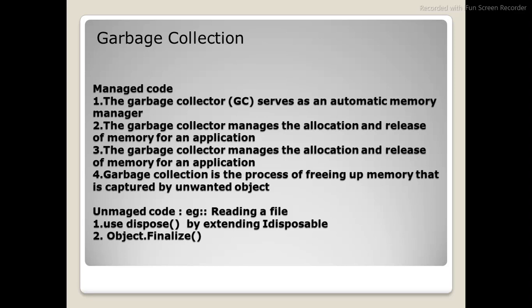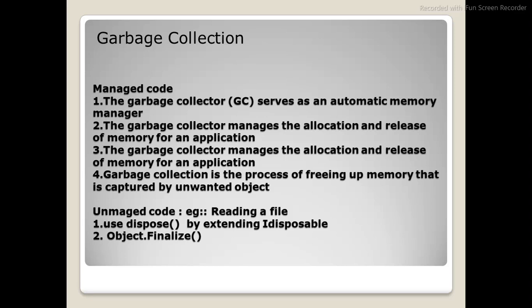Let us understand what basically garbage collection is. The garbage collector serves as an automatic memory manager. Let's say you have created a class object, you have done some operation, you have added some values to your properties. Once that particular scope is gone, the garbage collector will take care of memory deallocation.